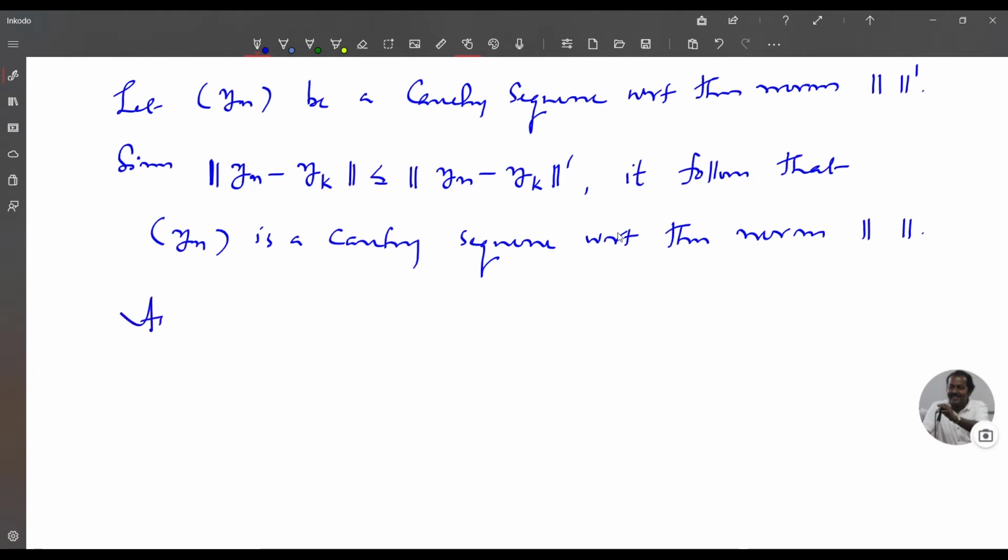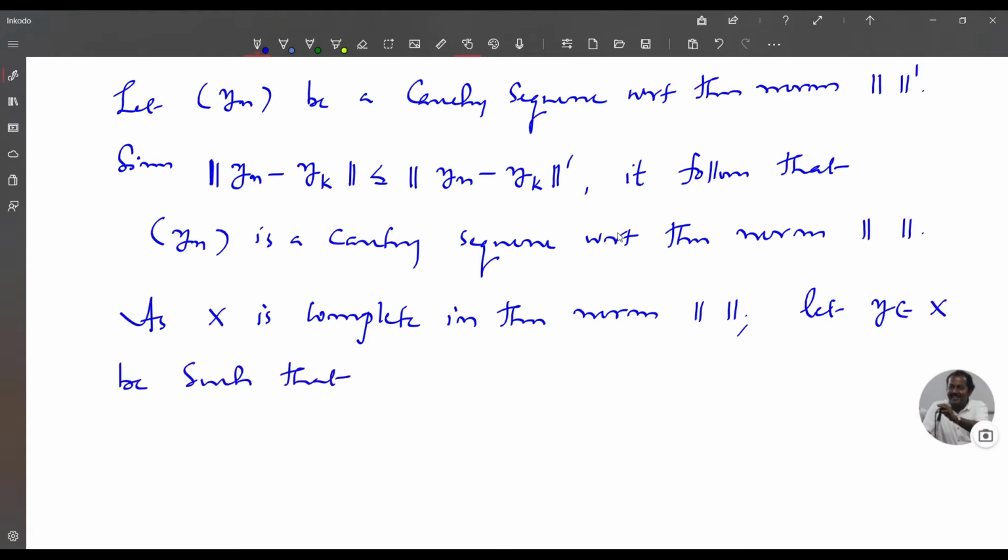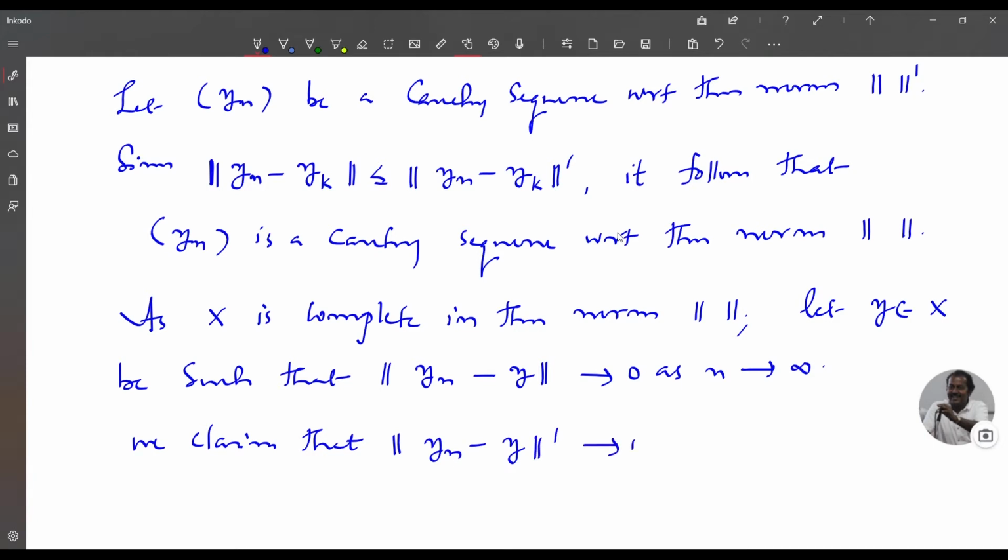As X is complete in the norm, let y belong to X be such that norm yn minus y tends to 0 as n tends to infinity. Because X is complete in the norm, such a y exists. We claim that norm dash of yn minus y tends to 0 as n tends to infinity. So this will prove X is complete with respect to the norm dash.